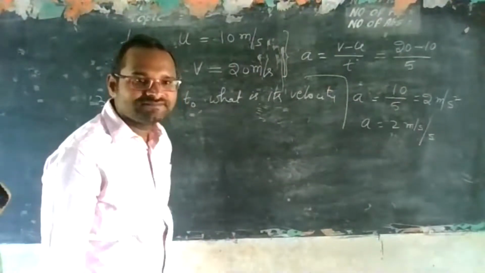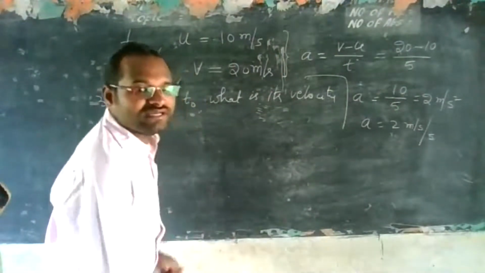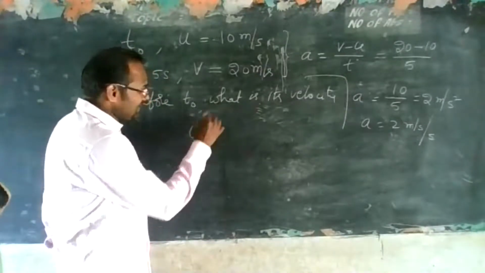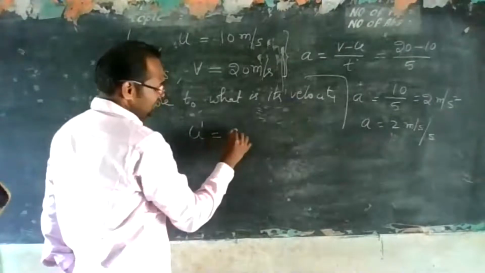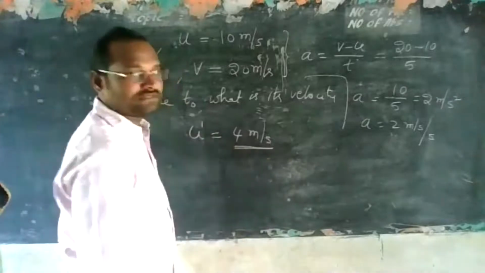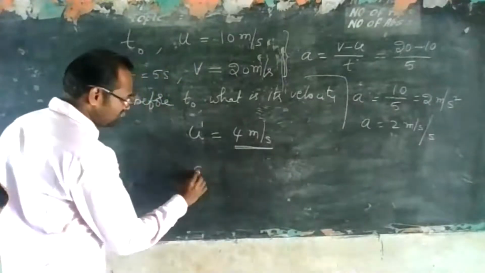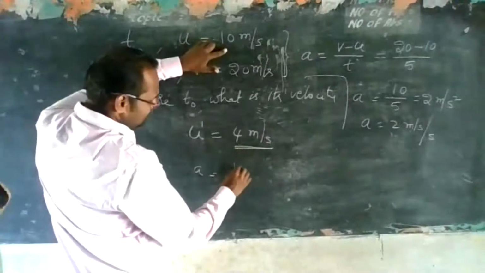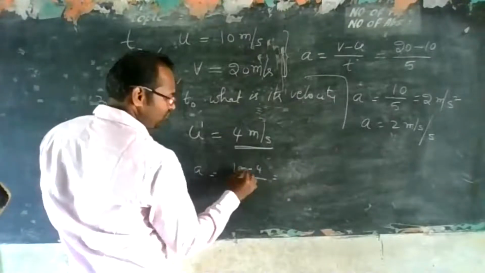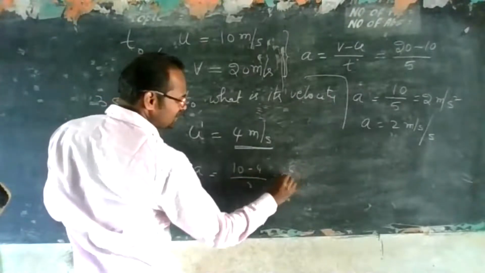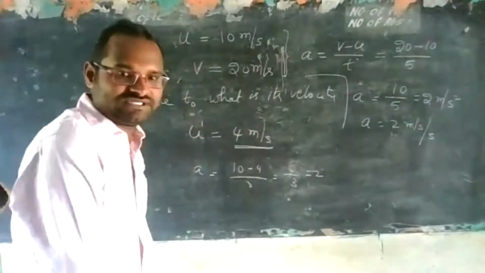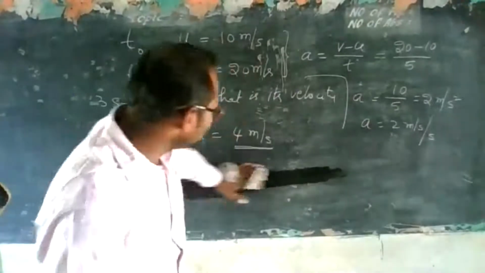Got it? What I am saying? Okay? Clear? So, velocity is 4 meter per second. See, acceleration will become again: final is 10 minus initial is 4, by 3 seconds. How much will it become? 10 minus 4 is 6. 6 by 3 is 2. Yes, exactly, we are getting that. I hope you are understanding what I am saying. So the answer will be 4 meter per second.